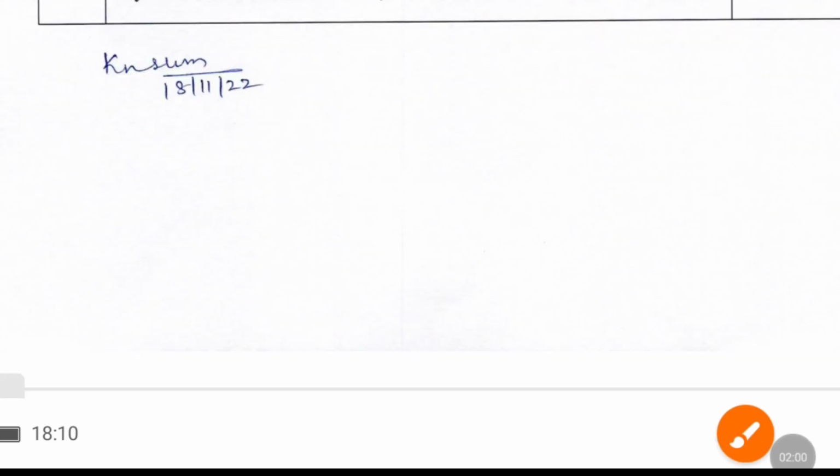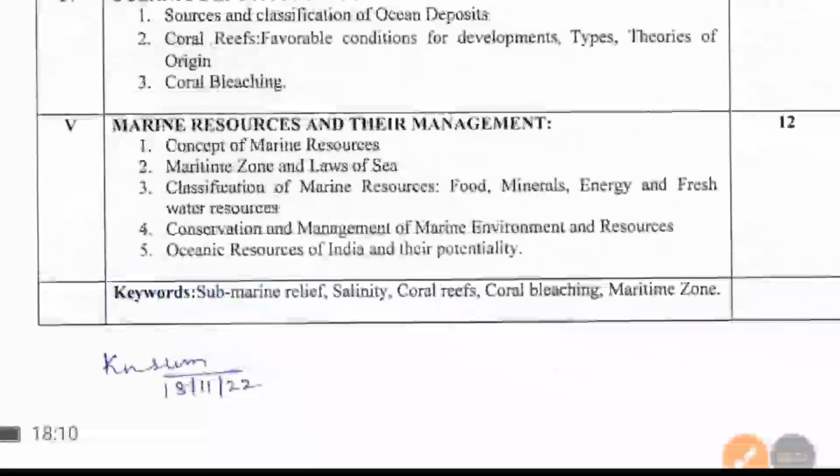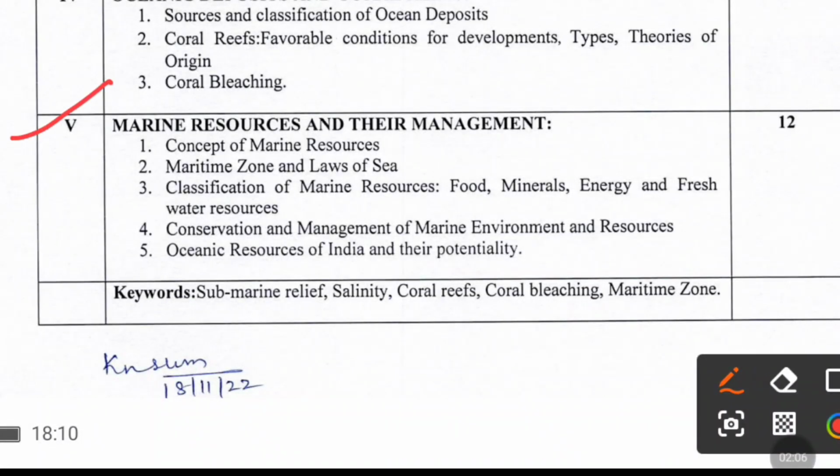The fifth unit contains marine resources and their management, concept of marine resources, maritime zone and law of sea, classification of marine resources, food, minerals, energy and freshwater resources, conservation and management of marine environment and resources, oceanic resources of India and their potential.